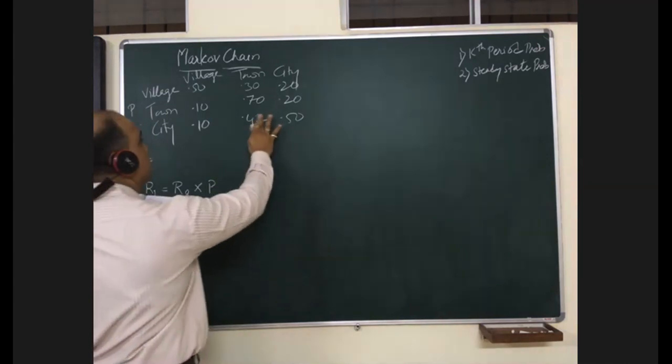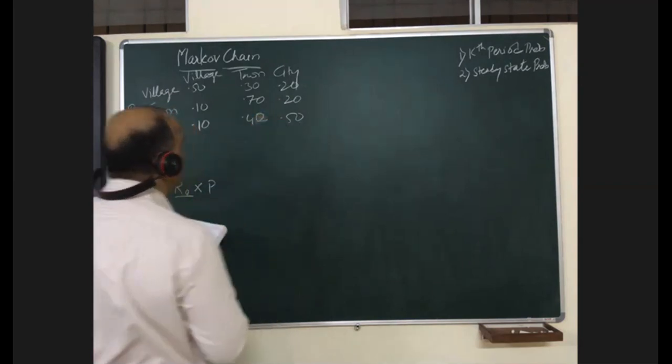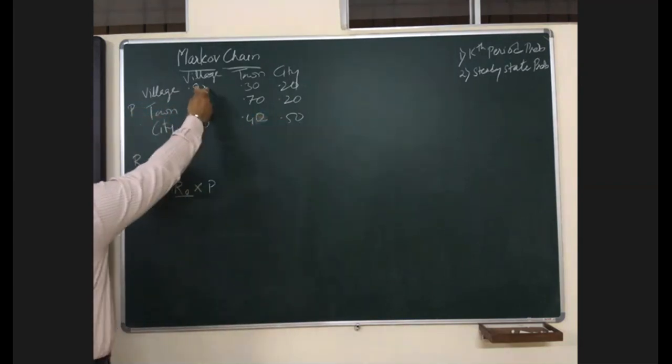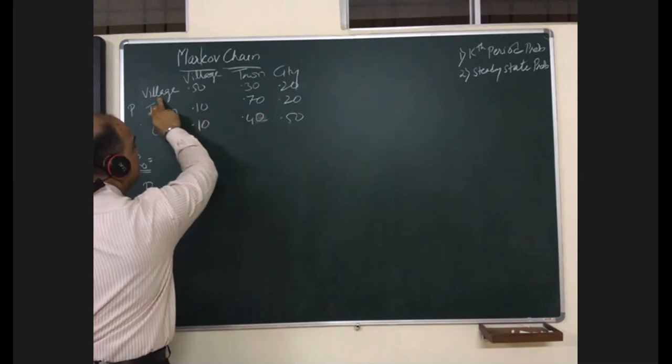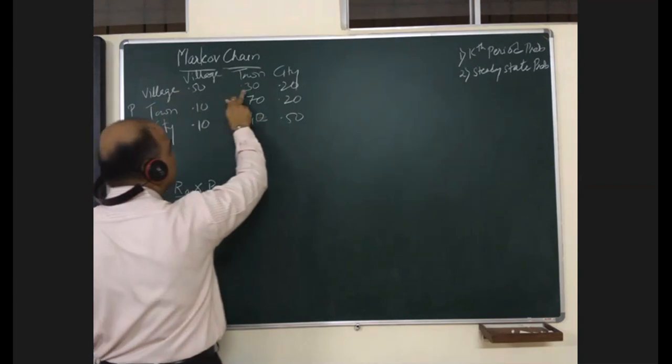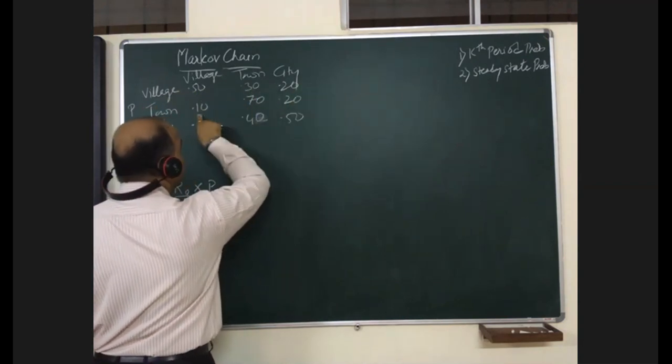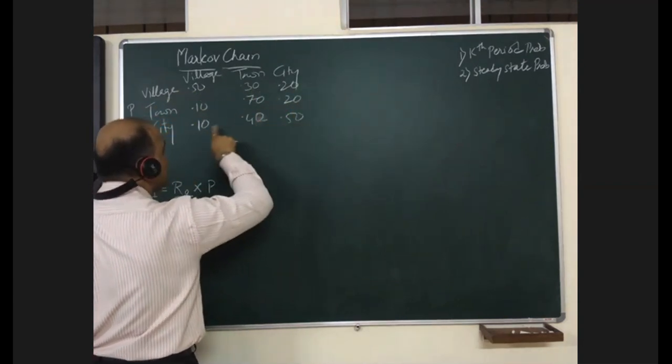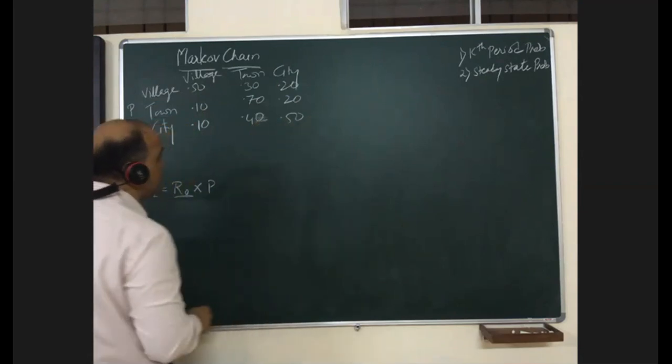40, this one. Yes. So see, always check the total percentage. Total percentage of village will be 50, 30 and 20. This is 100. 10, 70 and 20, 100. 10, 40 and 50, 100.